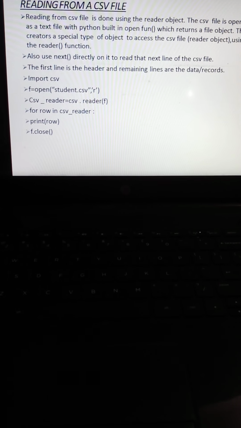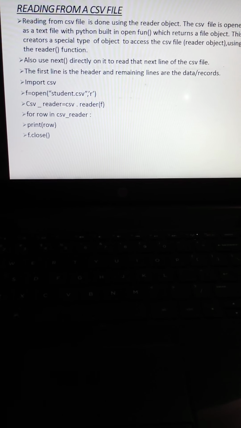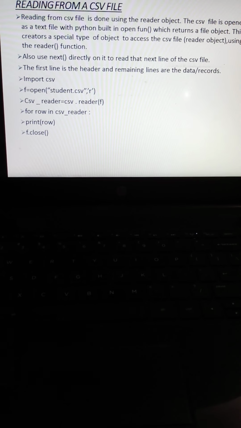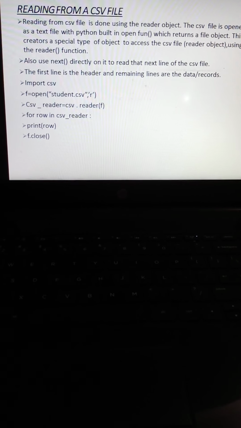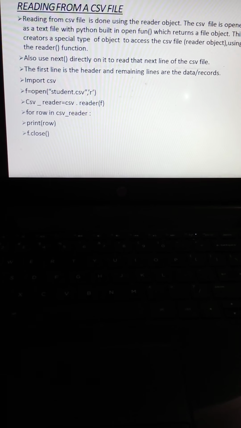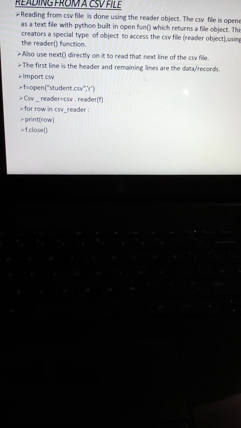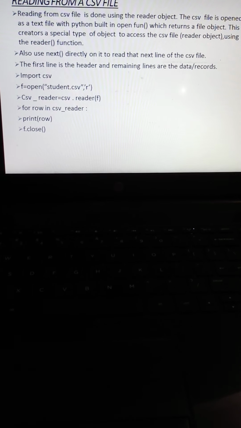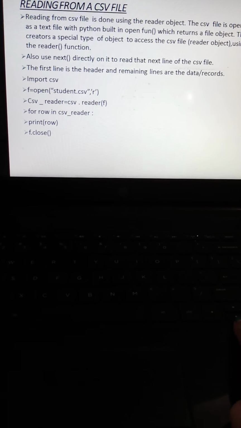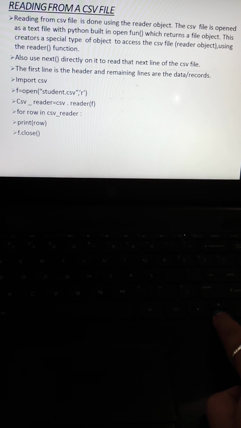So you can go through one line at a time to read the whole file content. You can use a looping or iterating system: for row in csv_reader, then print the row. After all the work is completed, we can close the file simply with the file object, that is f.close.